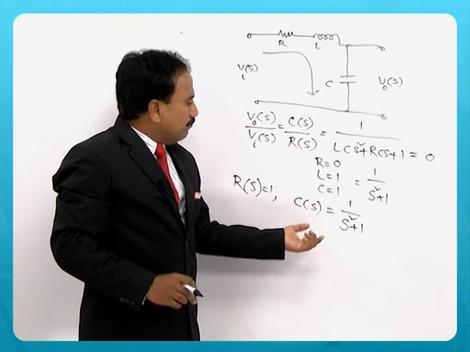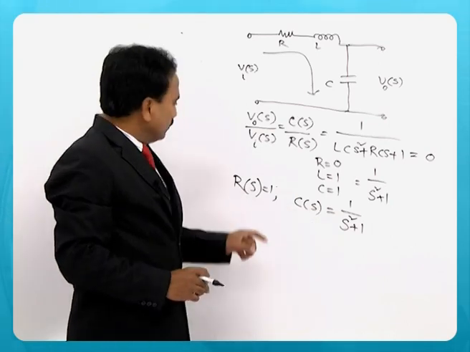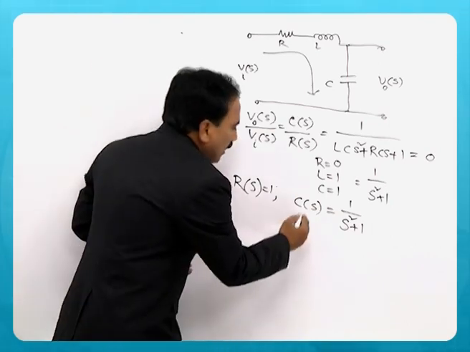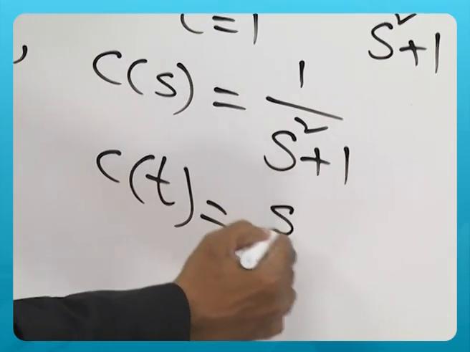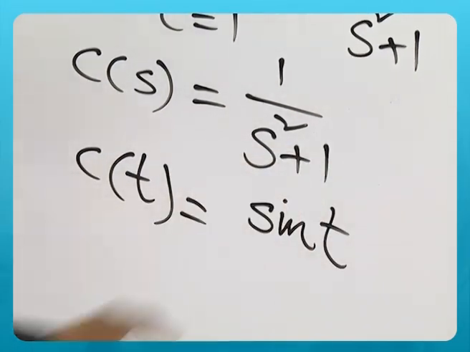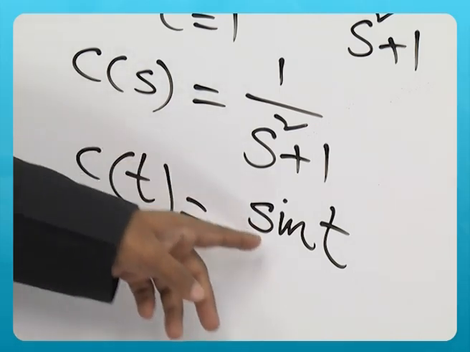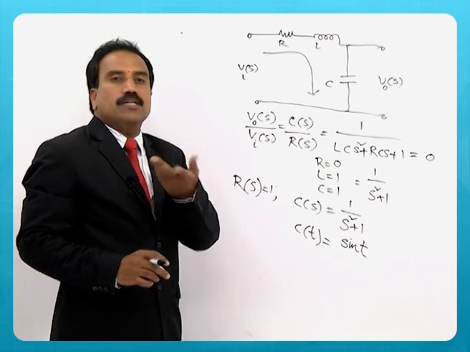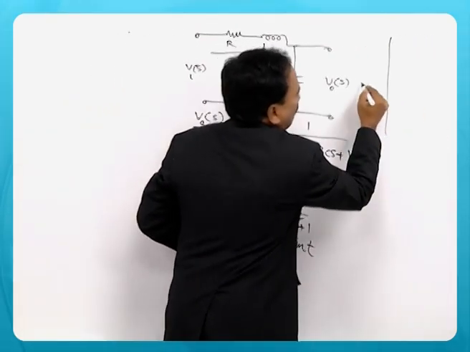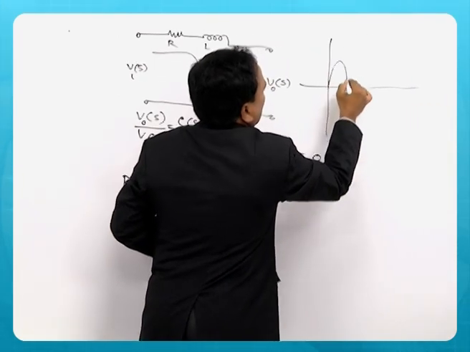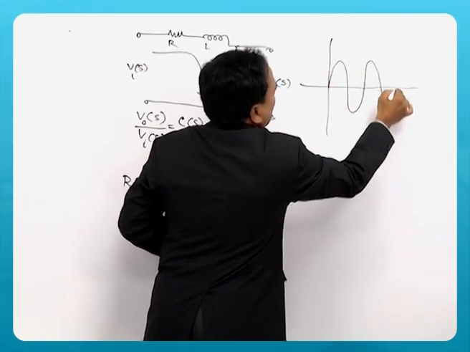Now, if I want to see the response for this impulse input, I must apply the inverse Laplace transform to this. It will be sin t. The inverse Laplace transform of this function is sin t, and if you see the response, sin t is this way.